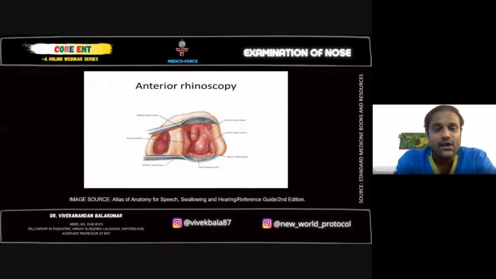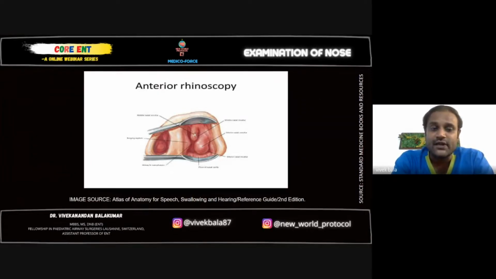So this is one of the schematic representations of the anterior nasal cavity with anterior rhinoscopy. You can either use it up and down or on the sides, depending upon where you want to see what kind of structures. The first structure you see in front, the bigger one, is called the inferior turbinate, and the smaller one behind it is the middle turbinate.